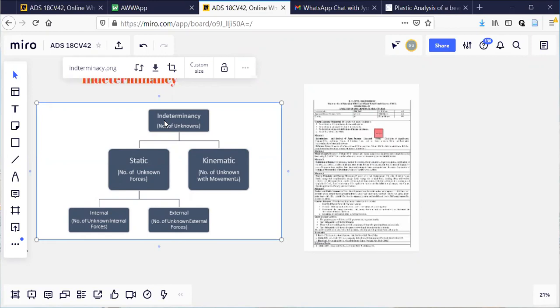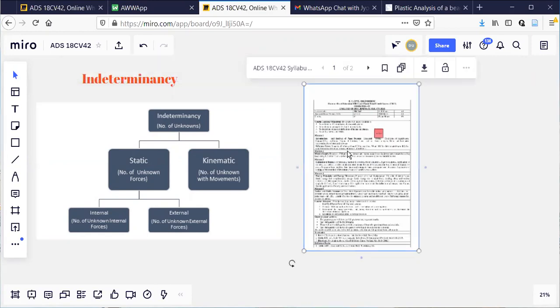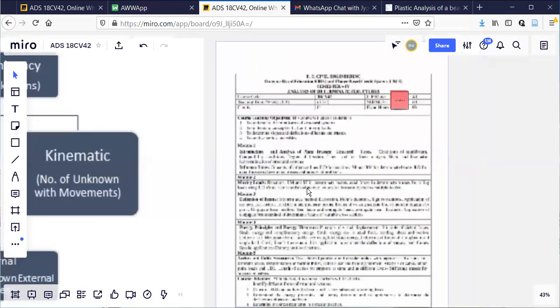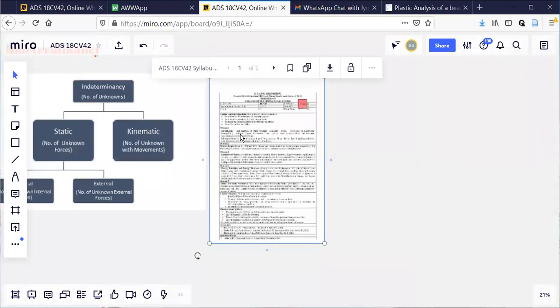Now let us start with the basics. Before I start, what does indeterminacy mean? You can see the syllabus on one side, with the starting portion here. If I try to zoom, the letters are not clearly visible right now. Are these alphabets visible or not? No, sir. Okay, don't worry about that because it is just a syllabus. I wanted to focus on the name of the subject, analysis of determinate structures.